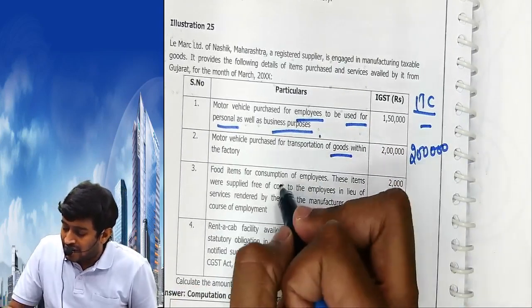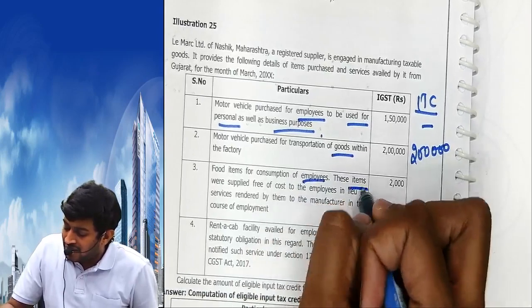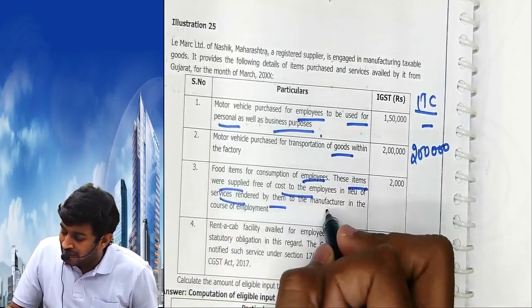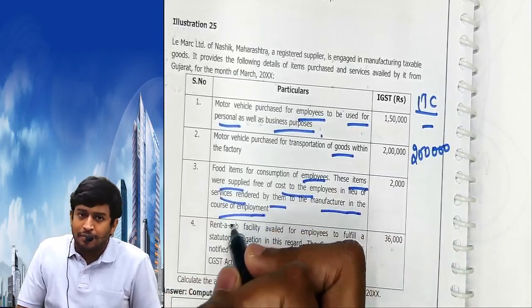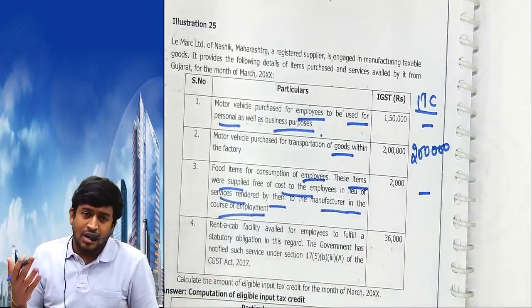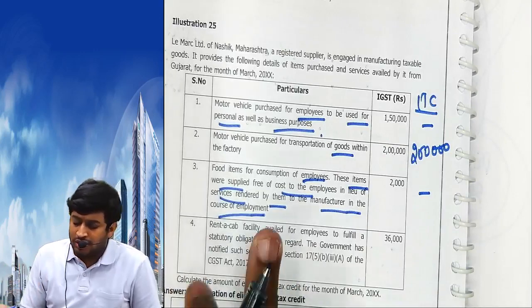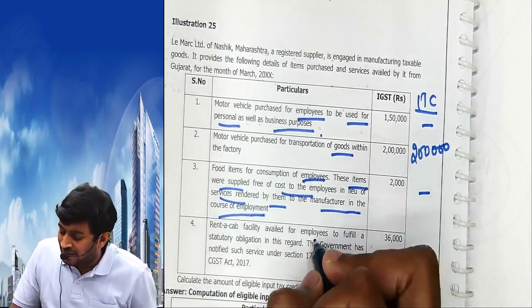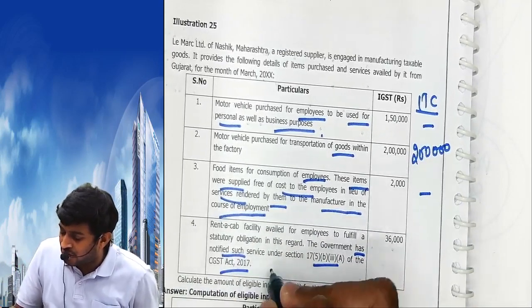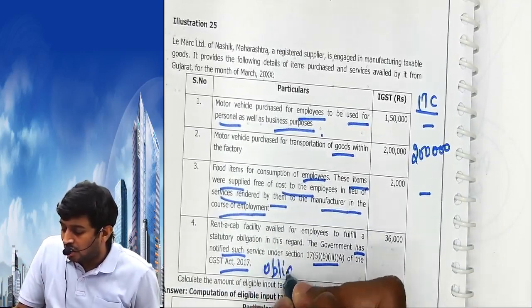Food items for consumption of employees. These items were supplied free of cost in lieu of the service rendered by them to the manufacturer in the course of employment. Not available. Food items, healthcare services, outdoor नहीं मिलता. Rent-a-cab facilities available for employees. The government has notified such services under this. बोलते, it's an obligation under law.